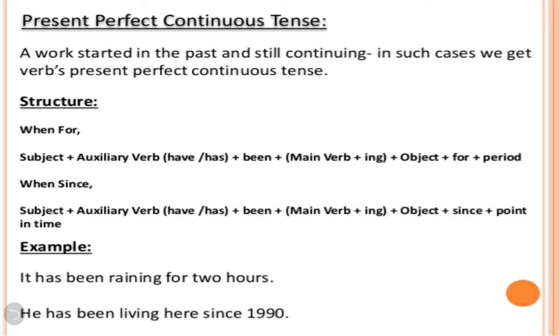Example, it has been raining for 2 hours. He has been living here since 1919. Children, when some particular date or the particular time is mentioned, is specified, in that sentence since is used, and when the period of time is described, there for is used in the sentence.